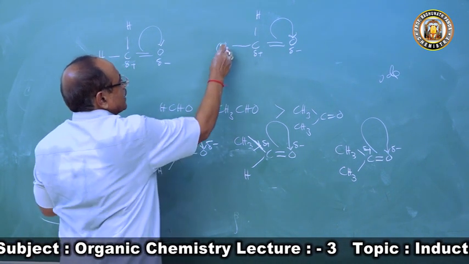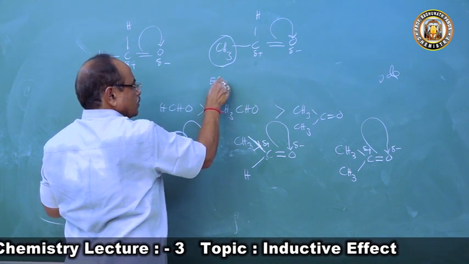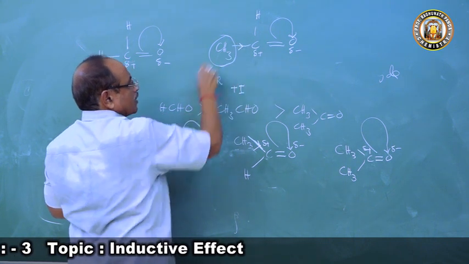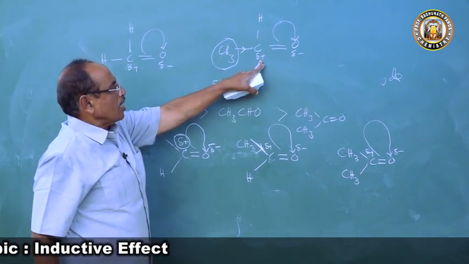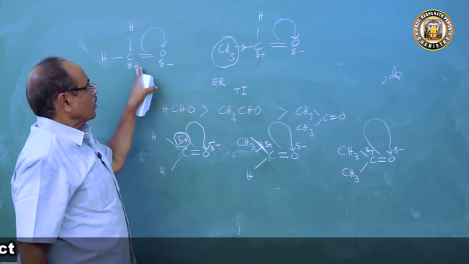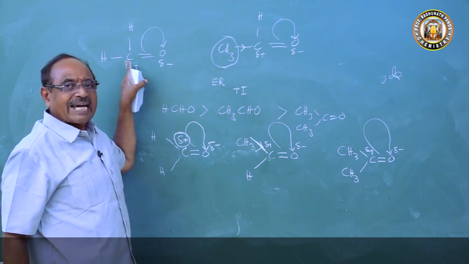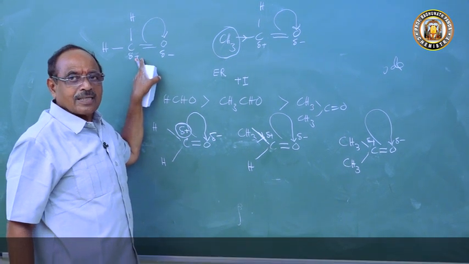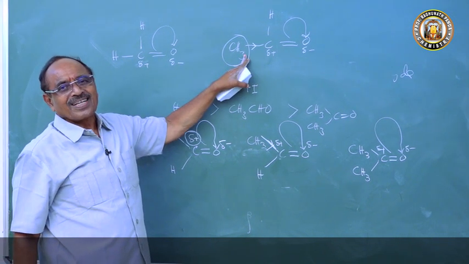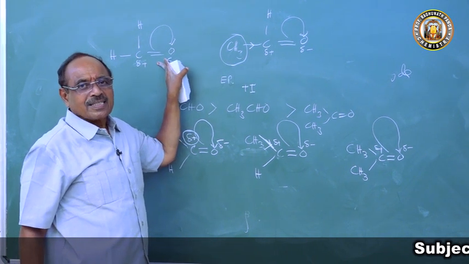But in acetaldehyde, this CH3 group, what is the CH3 group? It is an electron releasing group. What does it do? This causes a plus I effect, releases electron. So the positive charge on the carbon atom of acetaldehyde is less than that of formaldehyde. So formaldehyde can attract the nucleophile more easily towards it than acetaldehyde. So the nucleophilic addition reaction in formaldehyde is easier than in acetaldehyde.